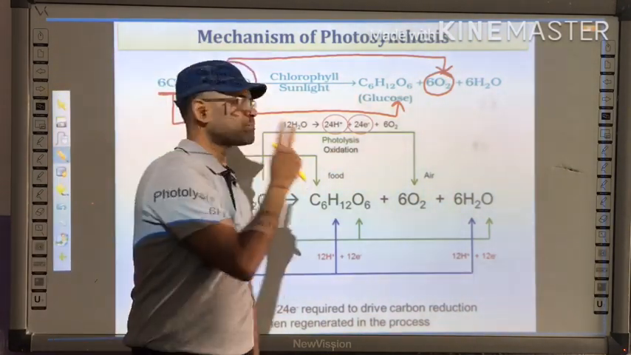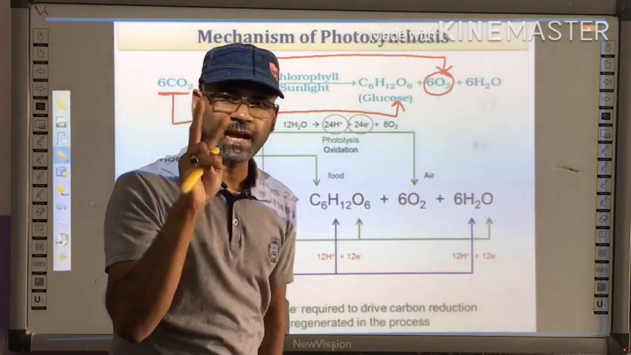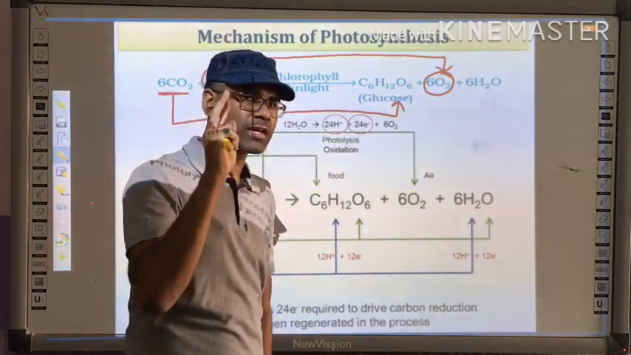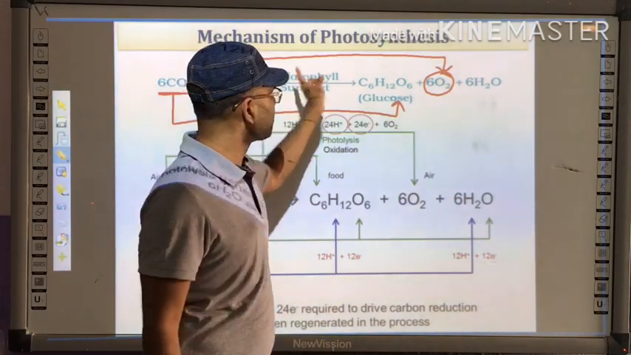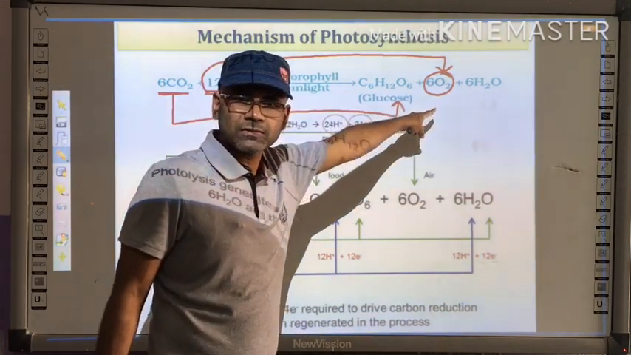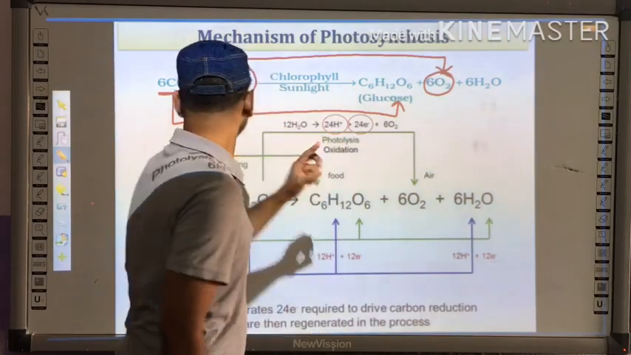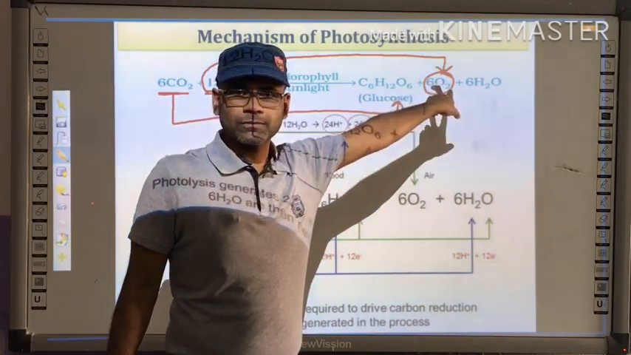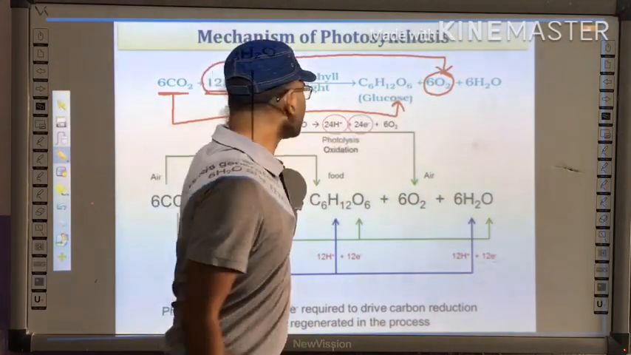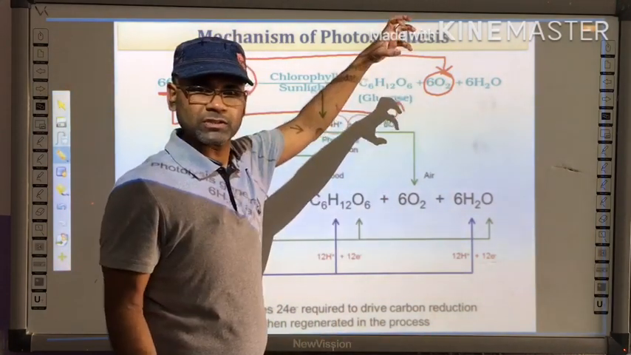So in this process there are two reactions. Actually, if we talk about it, there are two reactions. The first reaction is that water should split up to give you oxygen, and the second reaction is that this carbon dioxide should form a molecule of glucose. So in one equation there are two different reactions.